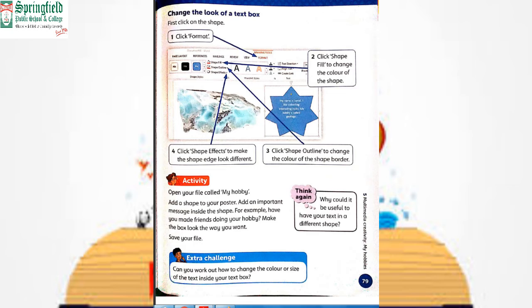Okay, 5.6, complete a poster. Now we are completing a poster. First we typed a text, second we inserted an image, third we inserted text. Now we are completing a poster.